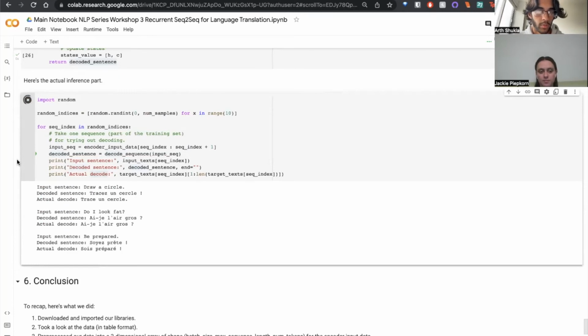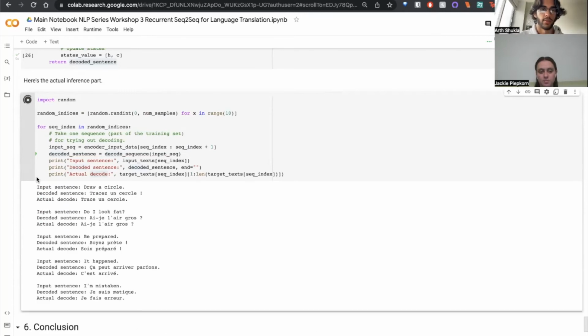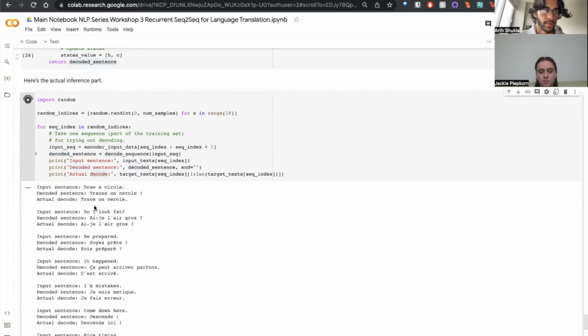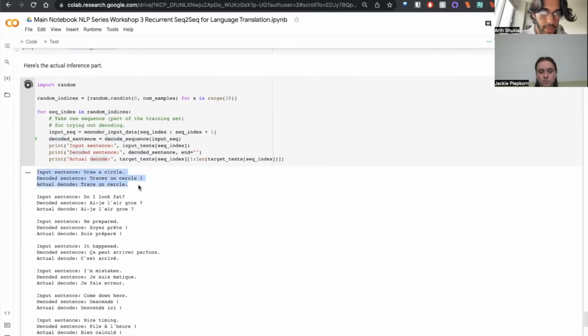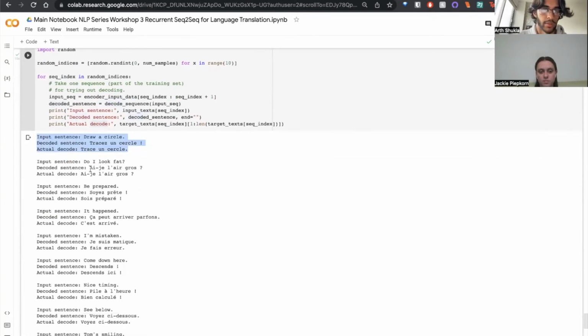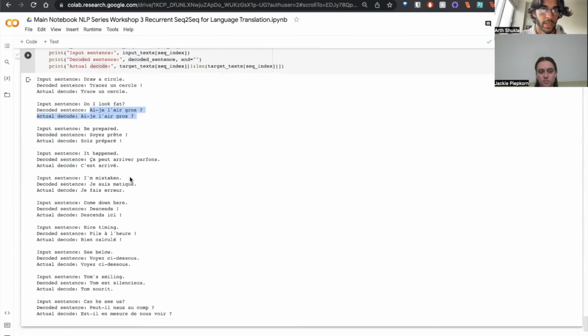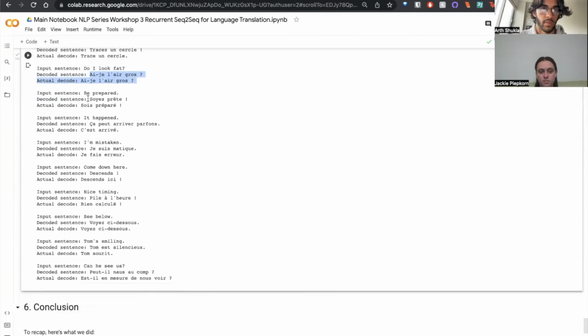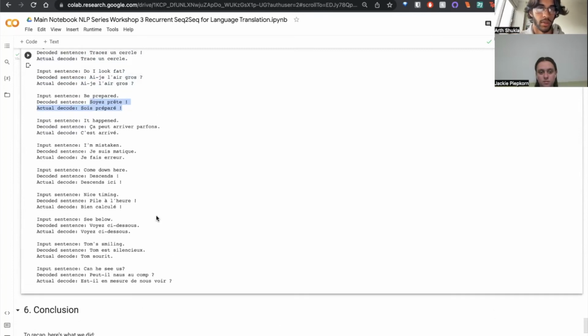All right, so one by one, we'll be looking at different sentences. So we have draw a circle, which is tracer un cercle, which is very close to our original translation. We have do I look fat, which has the exact same translation. And then there are some which have the same meaning, but are a different translation. And there are also some where the translations aren't exactly right.